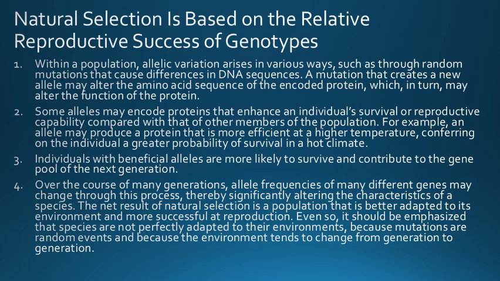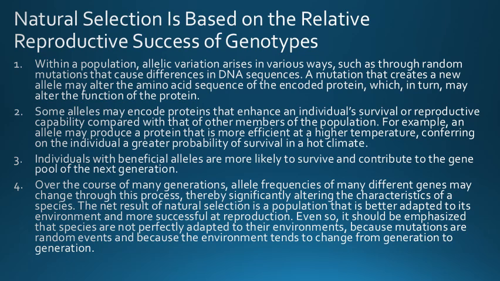The net result of natural selection is a population that is better adapted to its environment and more successful at reproduction. Even so, it should be emphasized that species are not perfectly adapted to their environments because mutations are random events and because the environment tends to change from generation to generation.